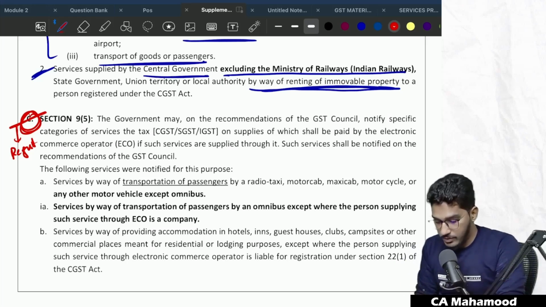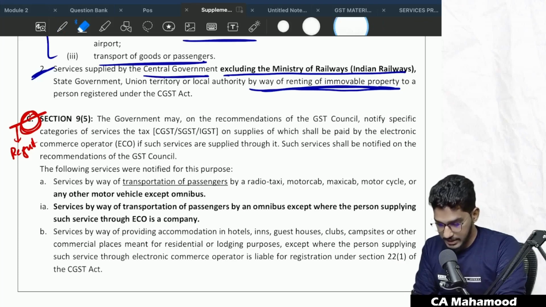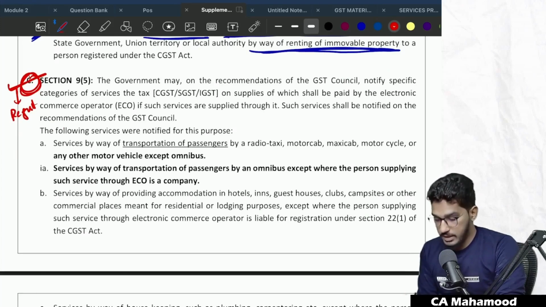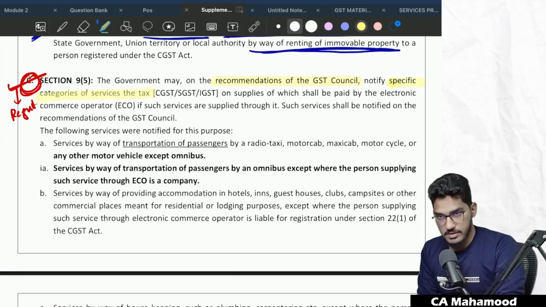So first we'll begin with what exactly this 9 subsection 5 is. Pay attention, guys, very important from the examination perspective. High chances of getting tested in the examination, so please pay complete attention. What exactly is 9 subsection 5 telling? The government, on the recommendations of the GST Council, may notify specific categories of services, the tax on supplies of which shall be paid by the ECO, Electronic Commerce Operator, if such services are supplied through it. And such services shall be notified on the recommendations of the Council.